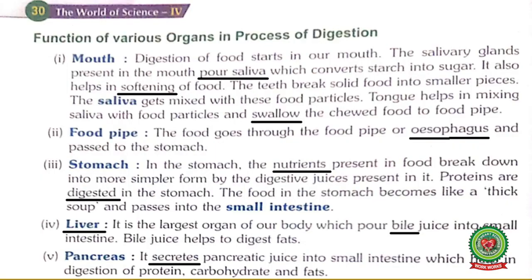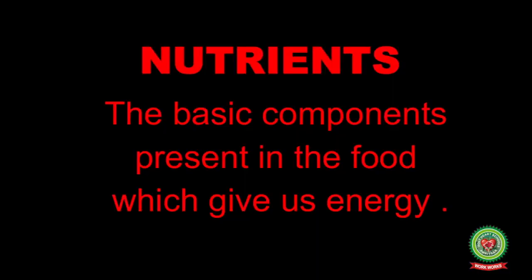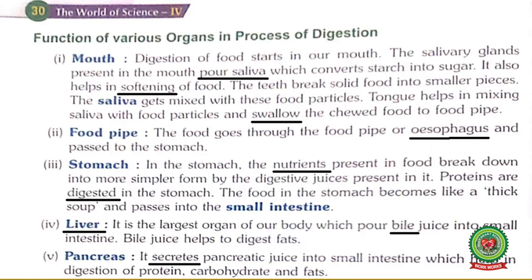Another digestive organ is the stomach. In the stomach, the nutrients present in the food break down into smaller, simpler form by the digestive juice present in it. Underline the word nutrients. Its meaning is the basic component present in the food which gives us energy. So whenever the food from the food pipe passes to the stomach, it further gets broken down into simpler components with the help of digestive juice which is present inside the stomach.